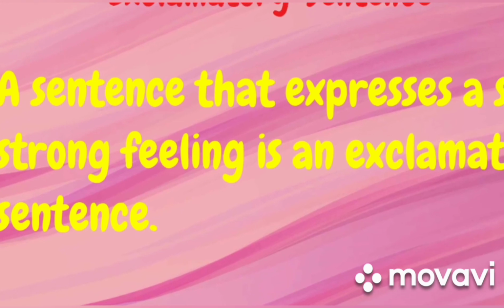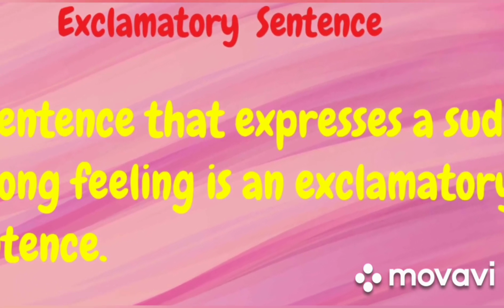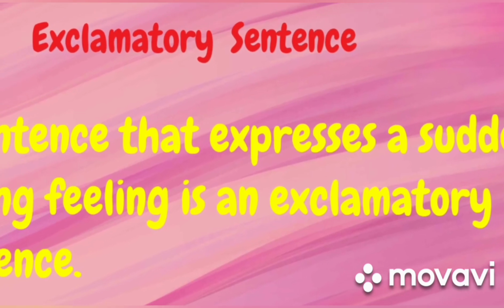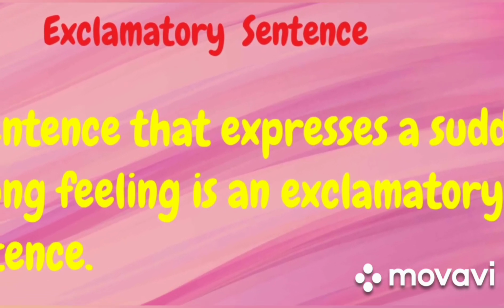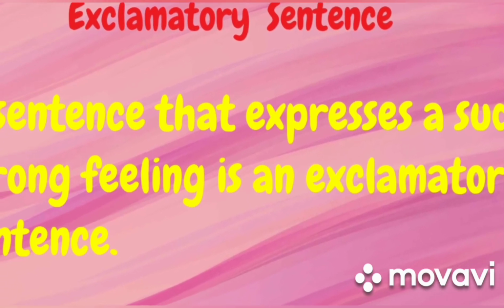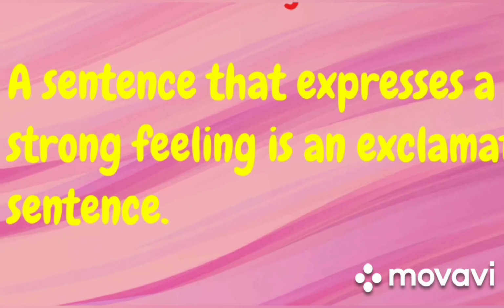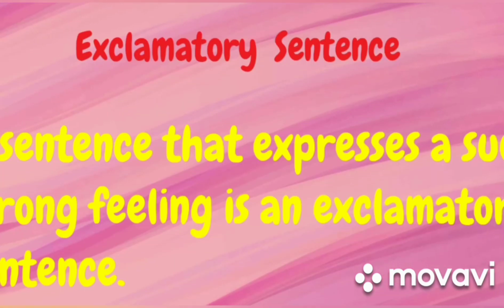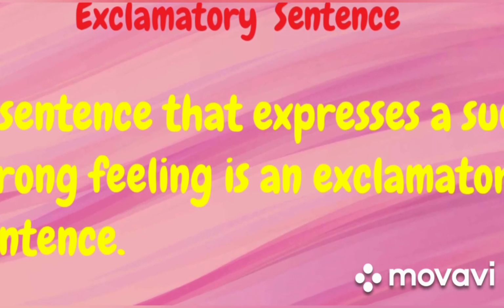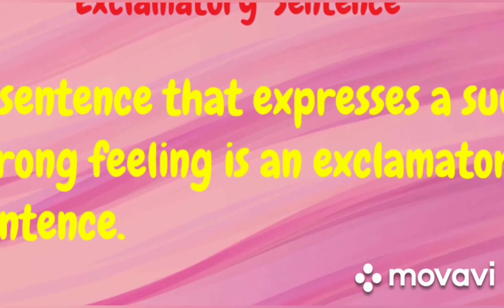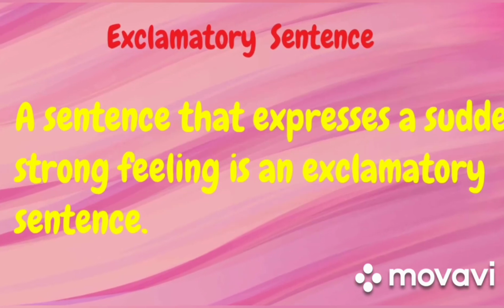Why? Because an exclamatory sentence always ends with a mark of exclamation. Sometimes it may not end with a mark of exclamation; it may end with a full stop, but somewhere in the sentence you will find a mark of exclamation. When I give you the examples, you will get to know.